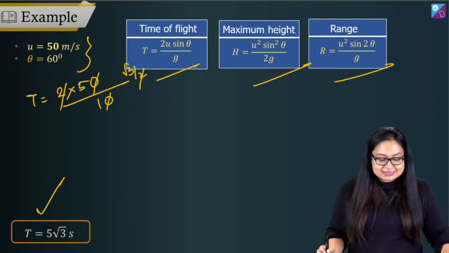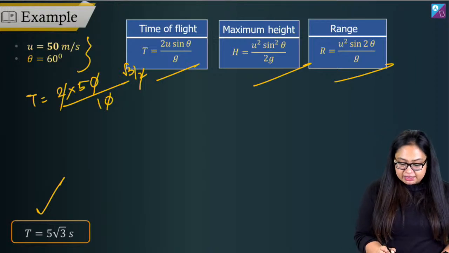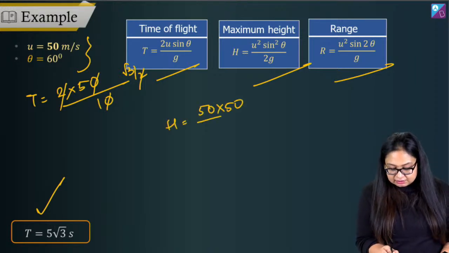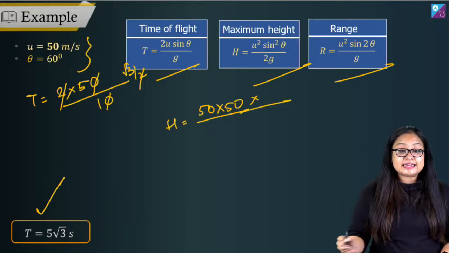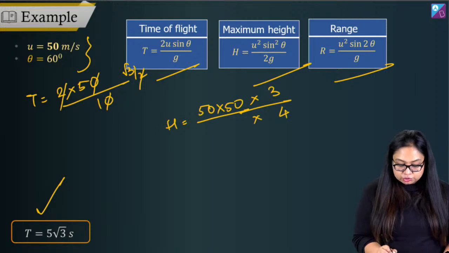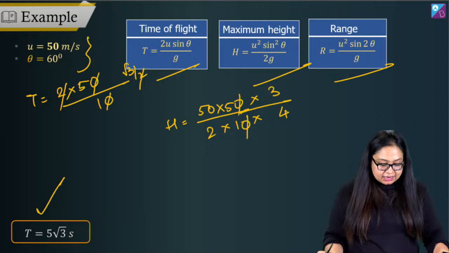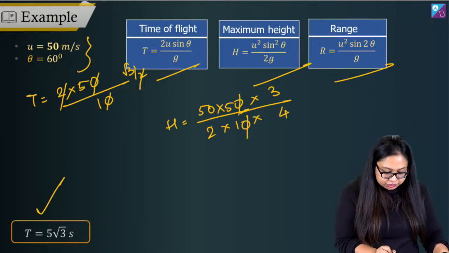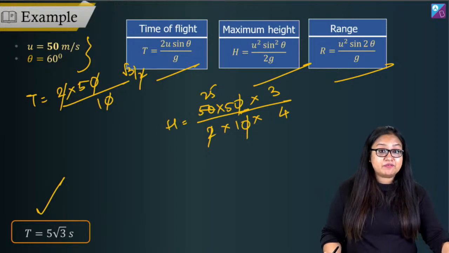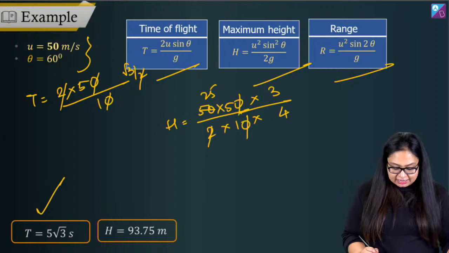Maximum height will be u square sine square theta by 2g. Again, just apply the formula, right? So, maximum height will be u square, which is 50 into 50, sine square theta. Sine theta is root 3 by 2, sine square theta is 3 by 4. So 3 by 4, 2g, 2 into 10. This gets cancelled out, and then we've got 50 divided by 2, which is 25. So here we've got 25 into 3 by 4, 75 by 4. All right, 75 by 4 is the answer over here.